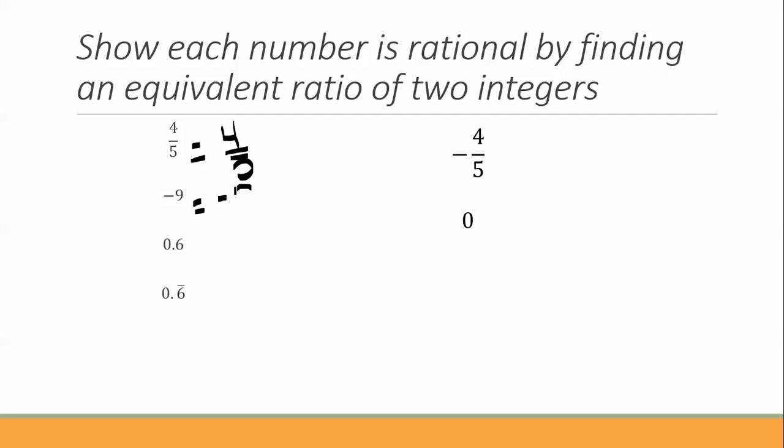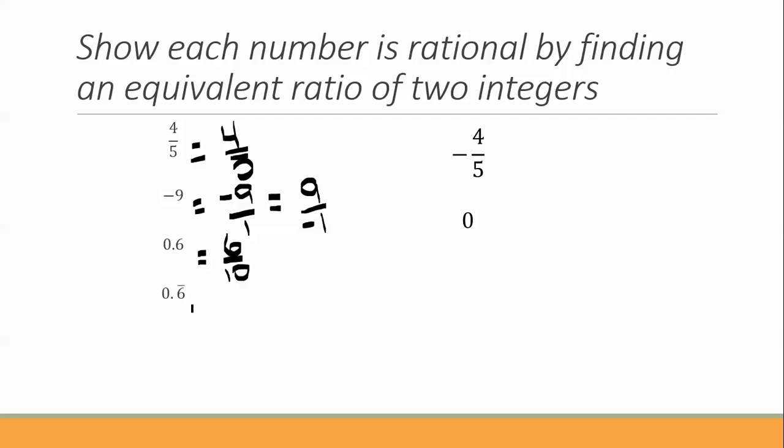We have -9, an integer, and we divide it by 1. 1 is an integer. -9 divided by 1 is equal to -9. We could also do 9 over -1. That's the same thing. 9 and -1 are integers also. 6/10 is 6 over 10. So that's how we can write that as a ratio of two integers.